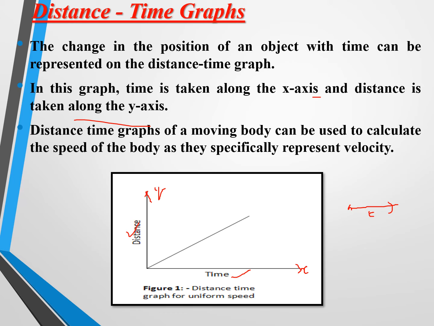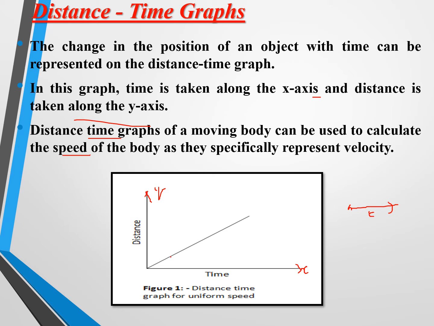The distance time graph of a moving body can be used to calculate the speed of the body. So mainly the distance time graph tells the speed of the body. Here, this is my interval of time along the x-axis, and along the y-axis I am taking the interval of distance. Considering every point, I will draw clearly.